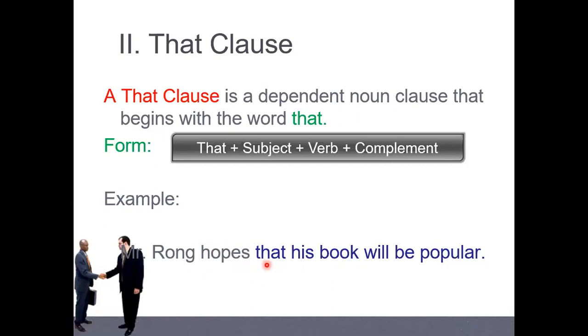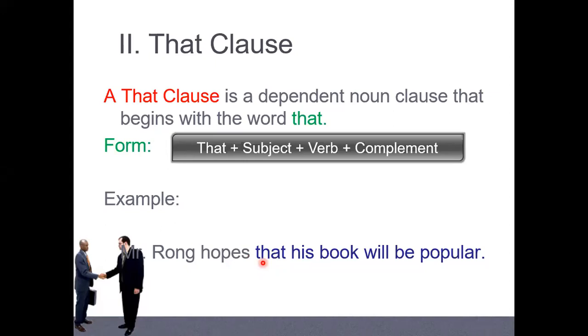How do we know? It stands after the verb, right? So this is called a noun clause, not an adjective or adverb clause. This is what you have to recognize. When you see a clause that stands after the verb, it is not an adjective or adverb clause but a noun clause. It functions as what? Subject or object?